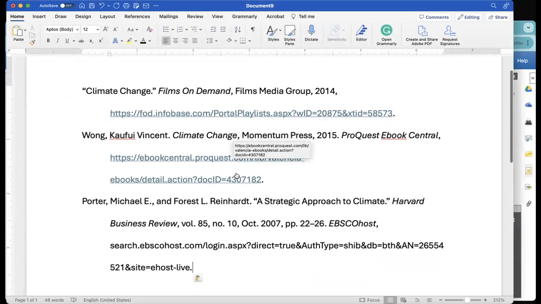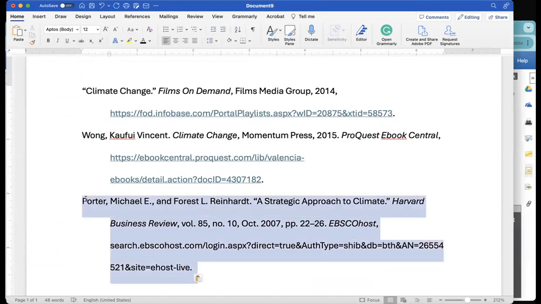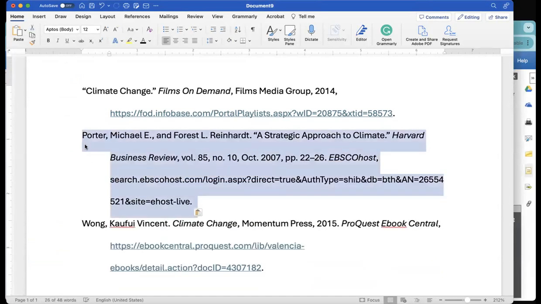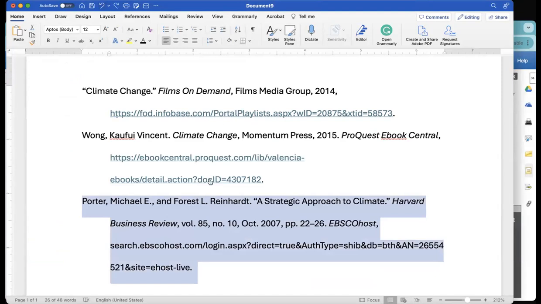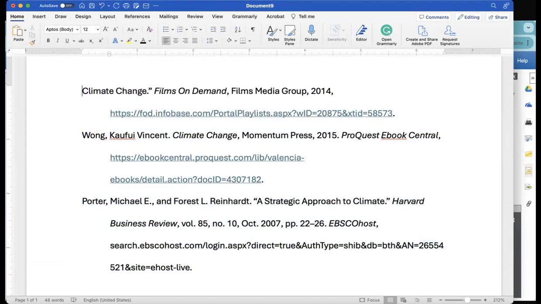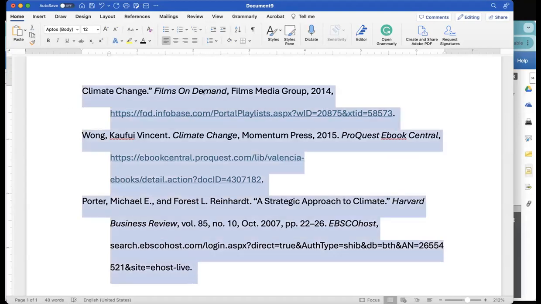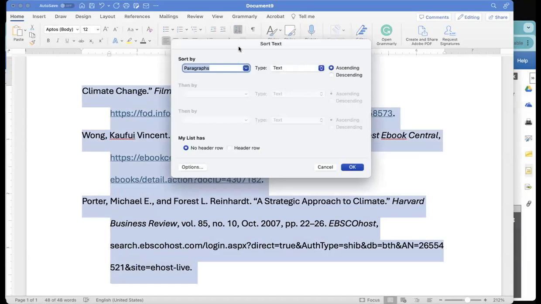Now I do need to put these in a different order because Porter should be before Wong. So I can just drag it up if it's only one. You can also use the sort function, which is right here. In fact, let me undo that and show you how to sort it. Now, one of the things when you sort a list, if there are any that don't have an author, which this one does not, I'm going to take that off while I sort. It doesn't really matter. It's in the right place, but Word doesn't understand what that is.